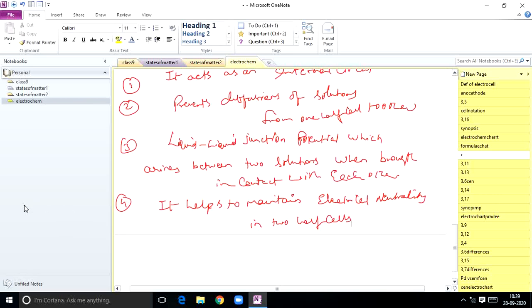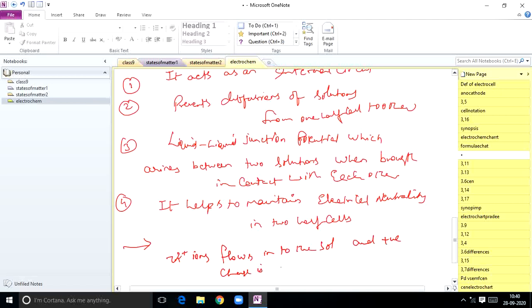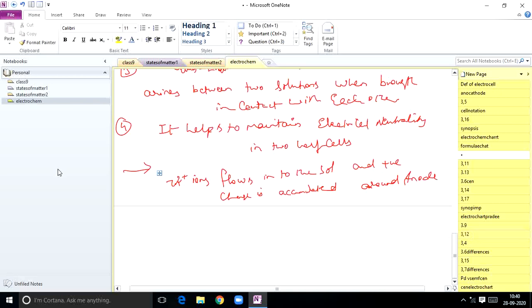In that cell Zn2+ ions flow into the solution and a positive charge is accumulated around the anode. That is a key point: positive charge is accumulated around the anode.